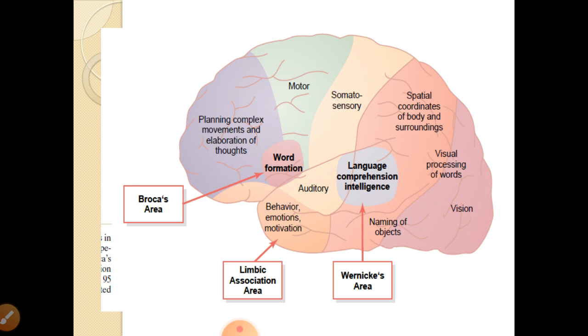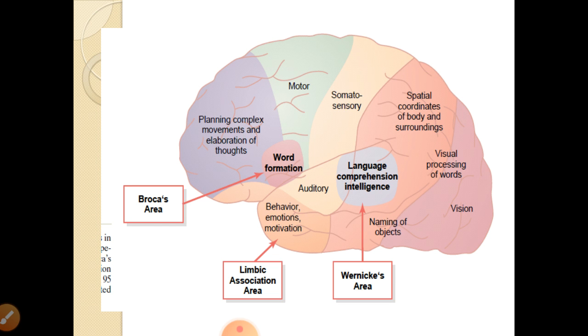And the language comprehension area, the intelligence area, is in the center of all the sensory areas of the parietal cortex, occipital cortex and temporal cortex. Language comprehension and intelligence occur here. When you say something to a small child, to say papa or mama, he will hear the sound through the auditory area, then that sound goes through the association areas, and then comes to this language comprehension area.